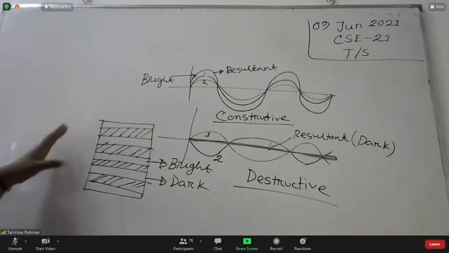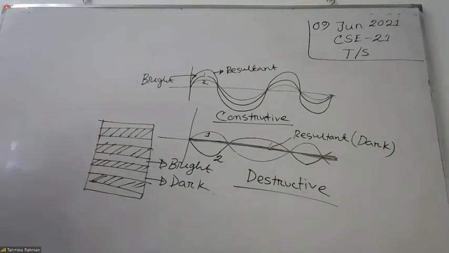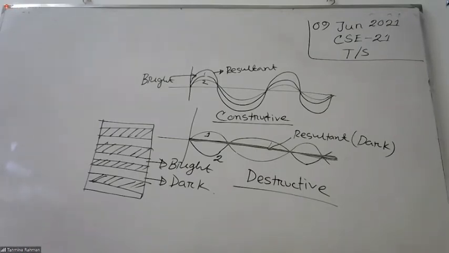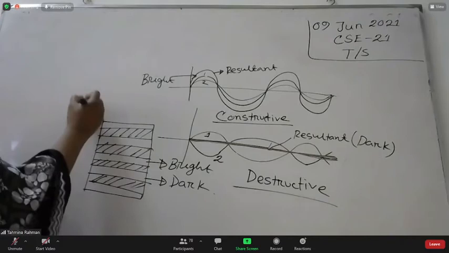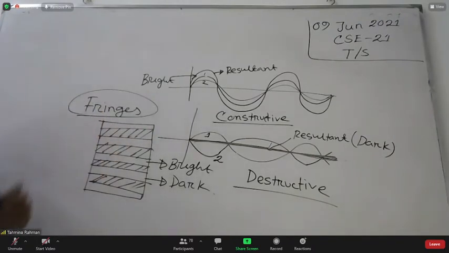Next, our question is that we have to calculate the width of the fringe. Is that clear? This is known as the fringe.